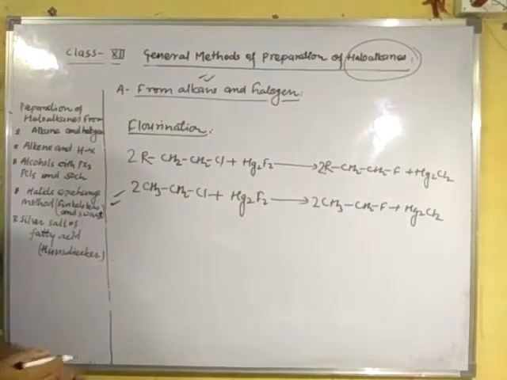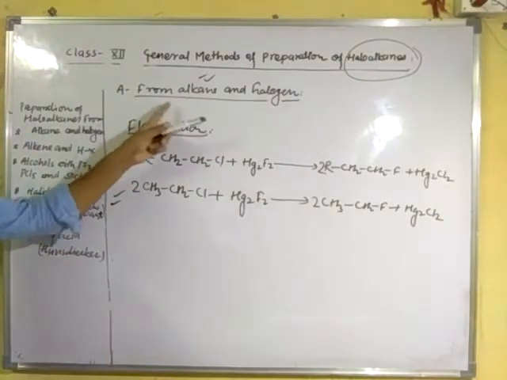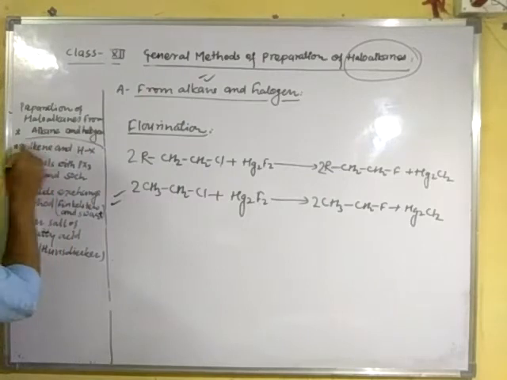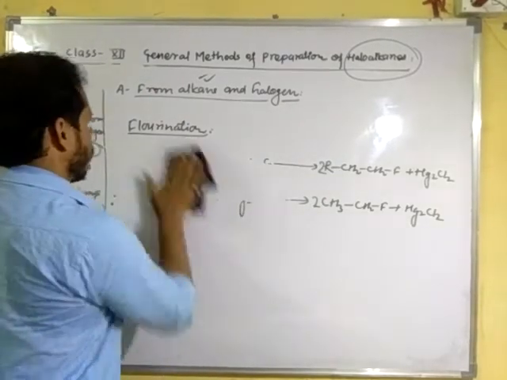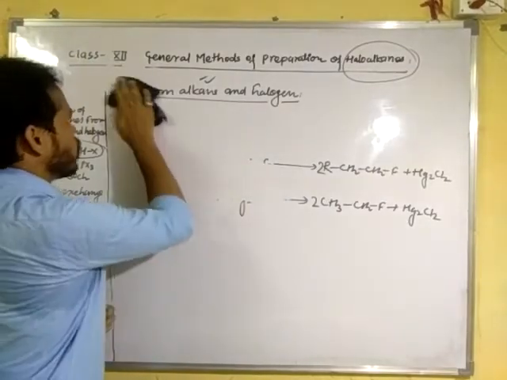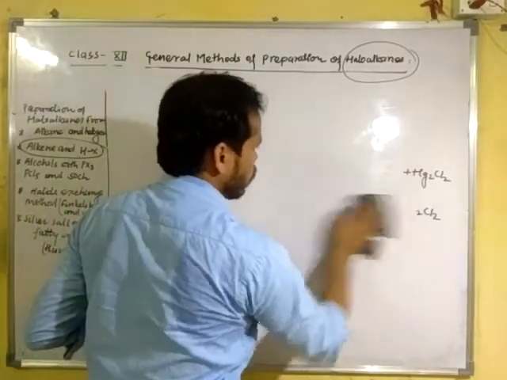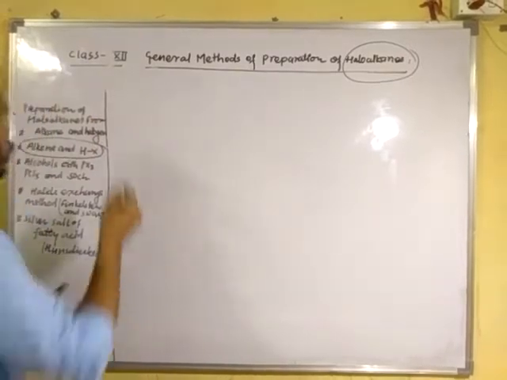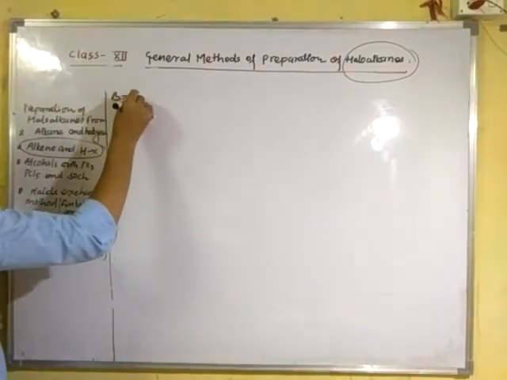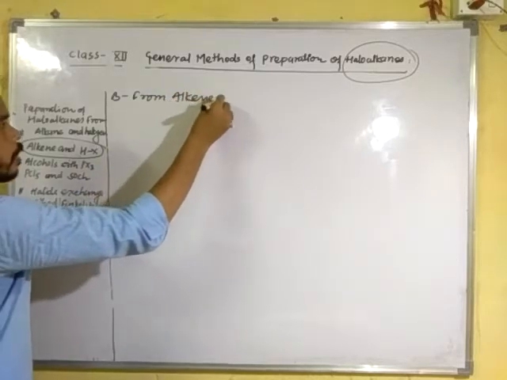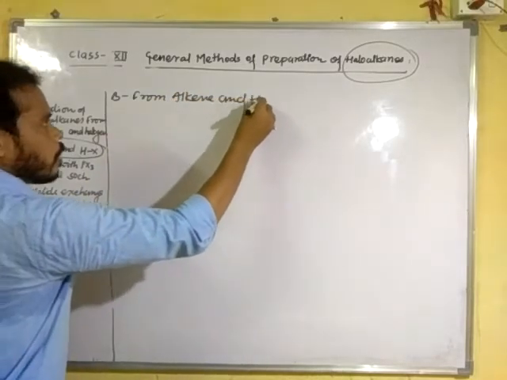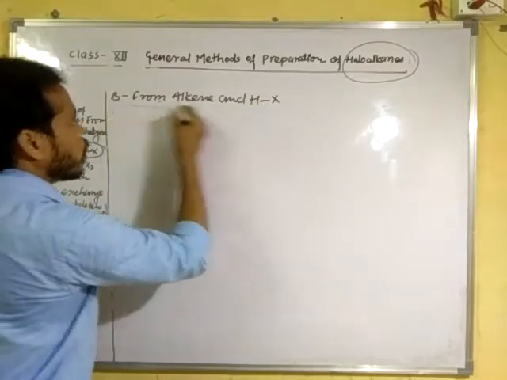Now the second one is from alkene and halogen acid, that is, from alkene and hydrogen halide.